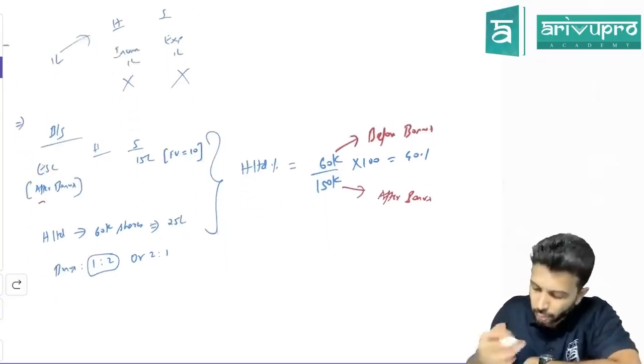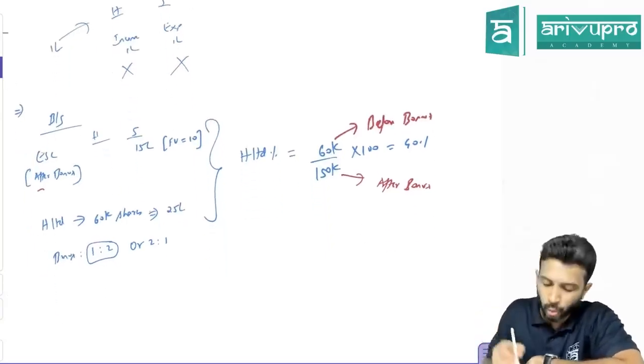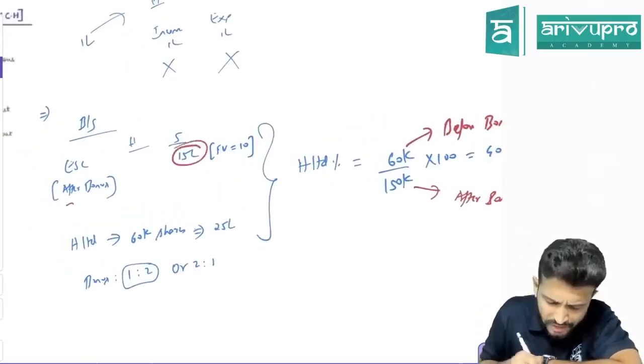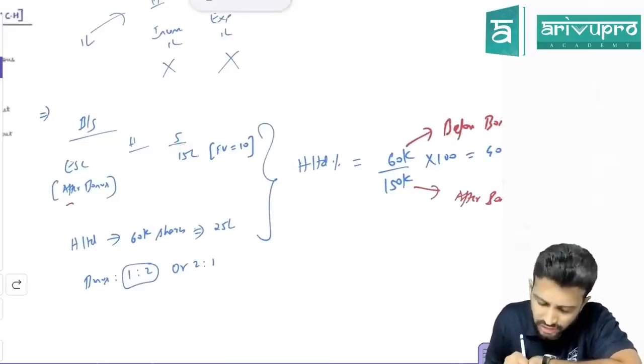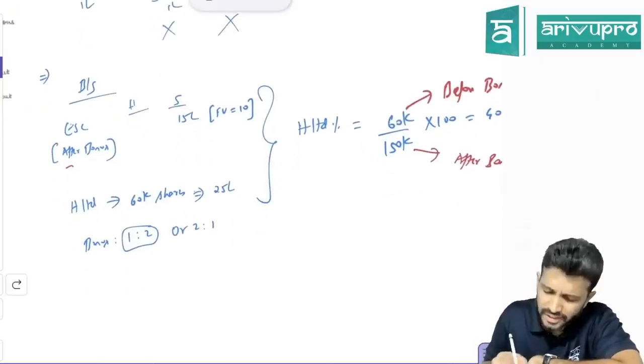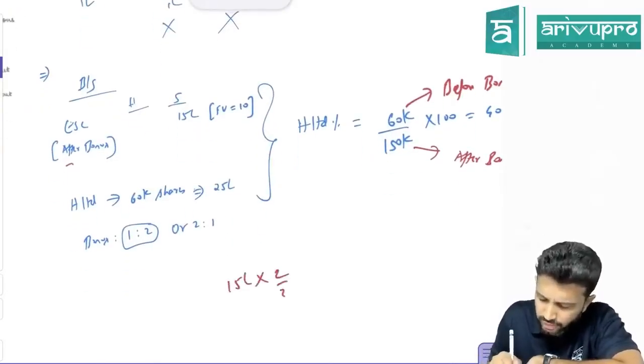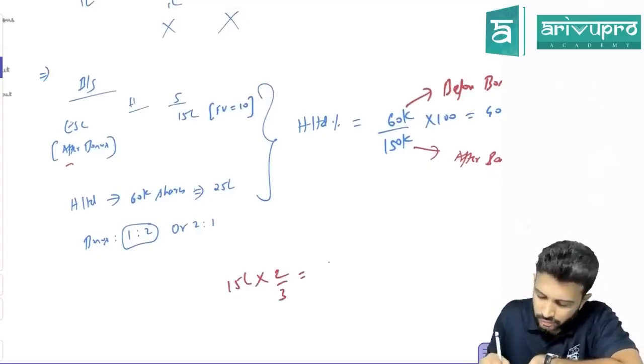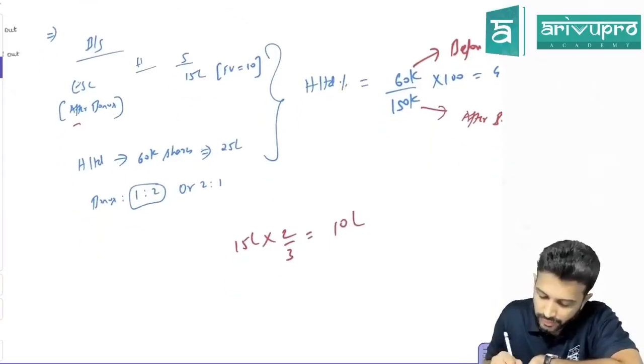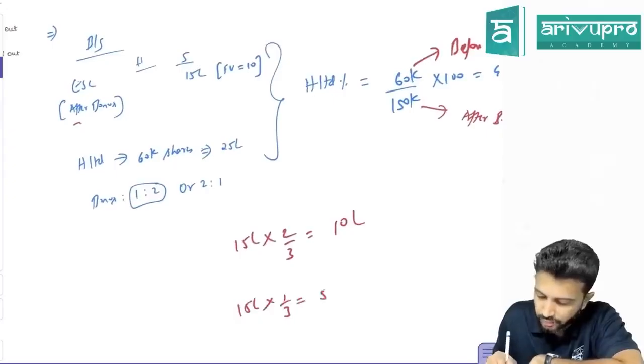So you have to bring both things to before bonus. How? Just check over here. After bonus, how much has it become? 15 lakh. And bonus is given in what ratio? 2:1. That means indirectly, 15 lakh you distribute in this ratio. How much are you getting? This is 10 lakh. And 15 lakh into 1/3, what are you getting? 5 lakh.